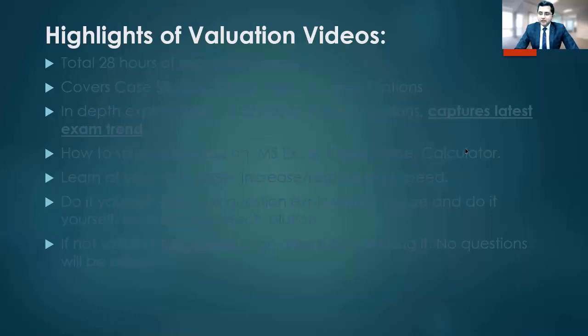And usually a candidate, if he doesn't clear the exam, his failure is marginal by 5 marks, 7 marks, 3 marks, even by 0.25 marks sometimes. So you just need a little push. Those who want to master the case studies, fixed income and option part, for those people also, I have prepared some videos. So I'll quickly give you highlights of those videos.